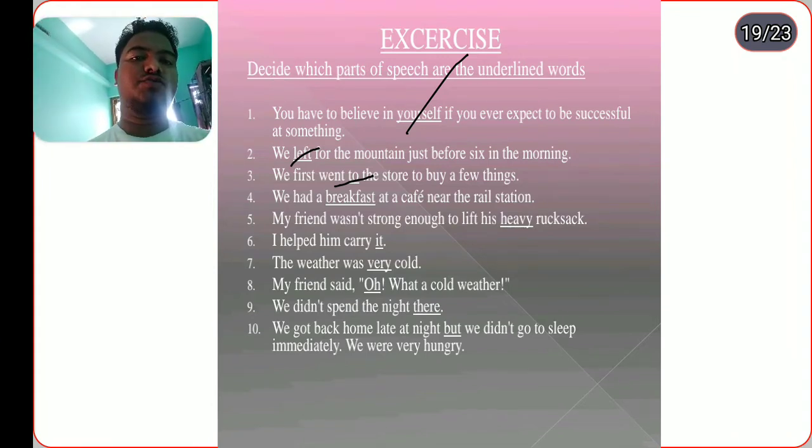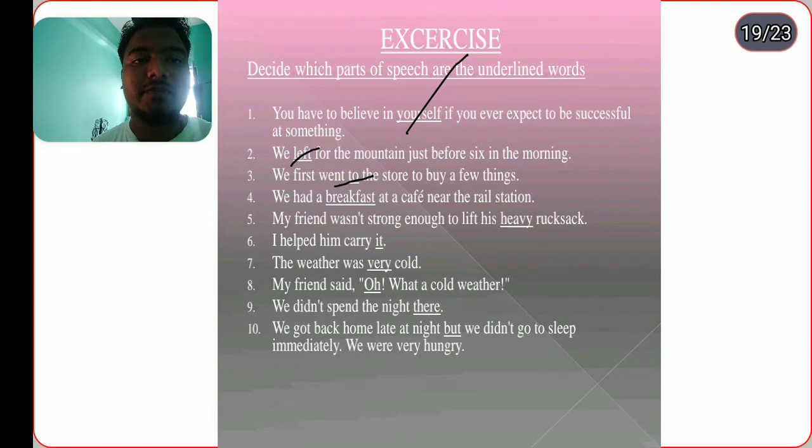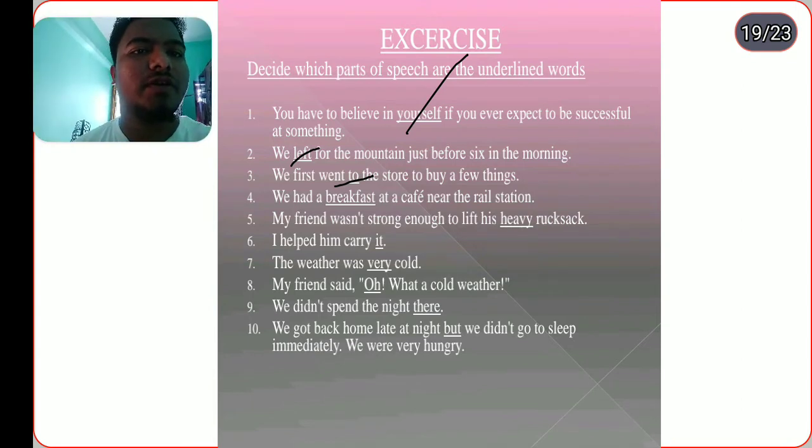Here, we first went to the store to buy the two things. "To" has been used differently. "To buy" means to plus infinitive, and "to the store" has the preposition "to", because a preposition is used for nouns and pronouns especially, and not verbs. That can never be possible. We had a breakfast at the cafe near the rail station. Breakfast is the noun.